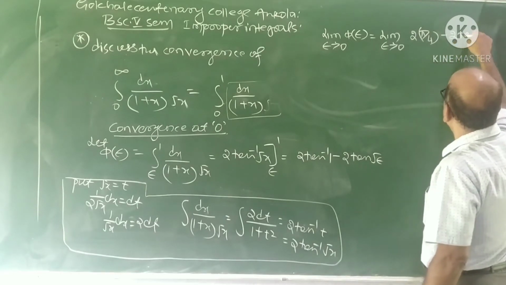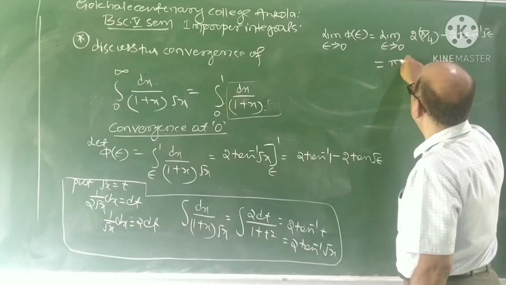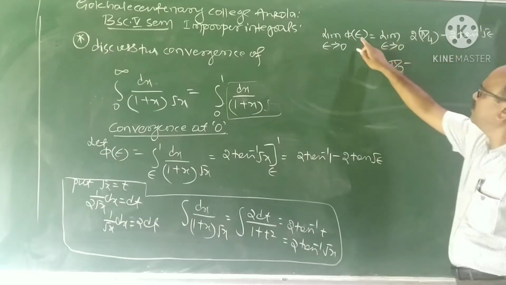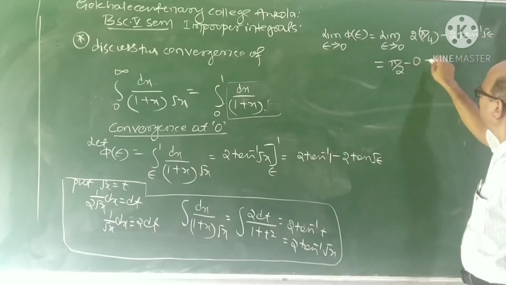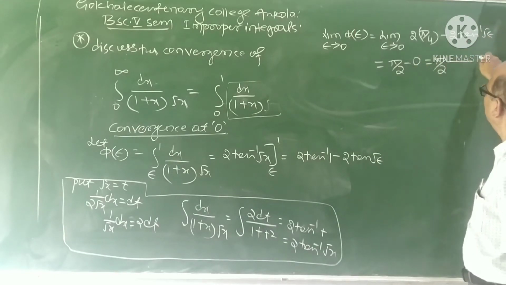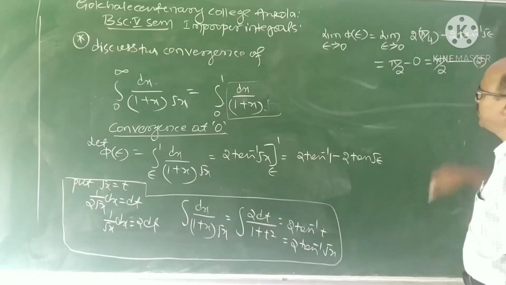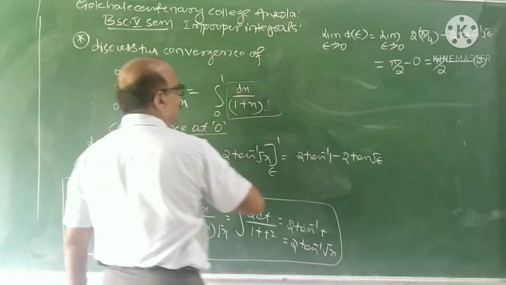So 2 into pi by 4 is pi by 2, minus 2 tan inverse root epsilon. Take epsilon tends to 0 now, it becomes 2 tan inverse 0, which is 0. Therefore it is pi by 2. Take this as 2. So it converges at 0.